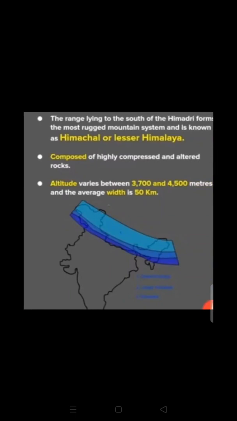The second range is the Himachal or the Lesser Himalaya. The range lying to the south of the Himadri forms the most rugged mountains, meaning an uneven surface, and is known as Himachal or the Lesser Himalaya. It is composed of highly compressed and altered rock. Altered means it has variations and changes. The altitude is also different: if the Inner Himalaya has a high altitude, then in the Lesser Himalaya the mountain range has less height. The altitude varies between 3,700 and 4,500 meters, and the average width is 50 kilometers.